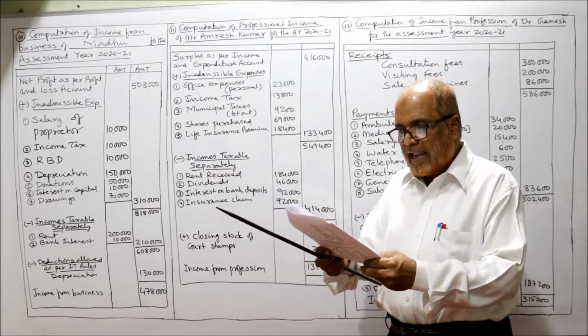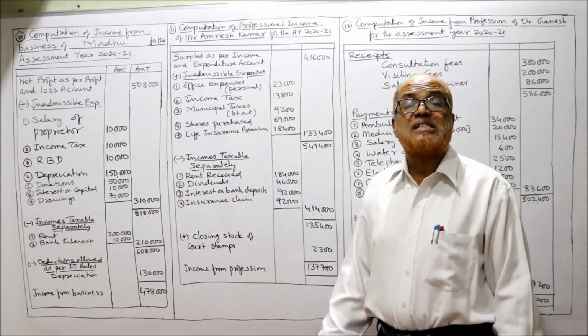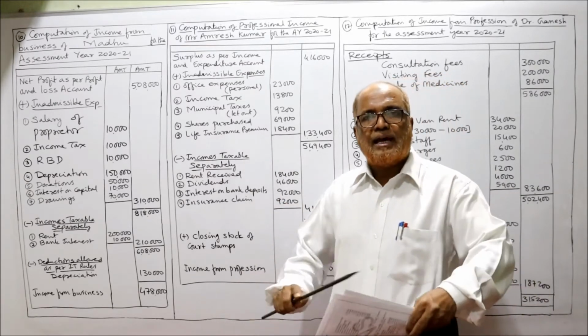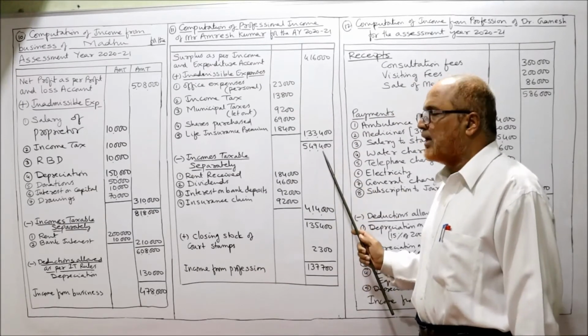Books and journals. Life insurance premium on wife, it is disallowed. It's a personal expenditure. So life insurance premium disallowed. Over all the inadmissibles we have taken, take the total 1,33,400, add up 5,49,400.